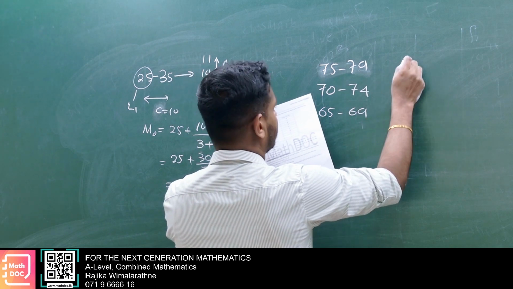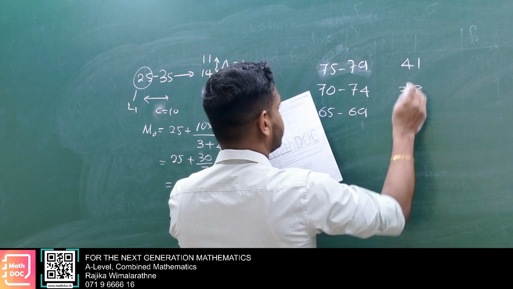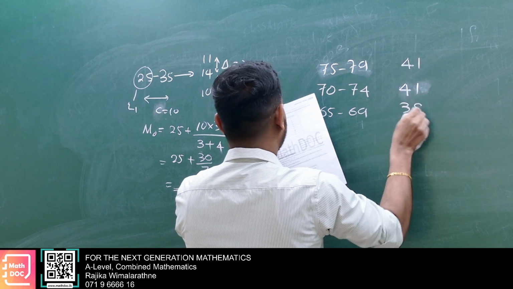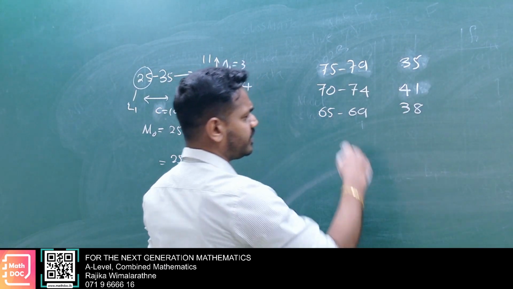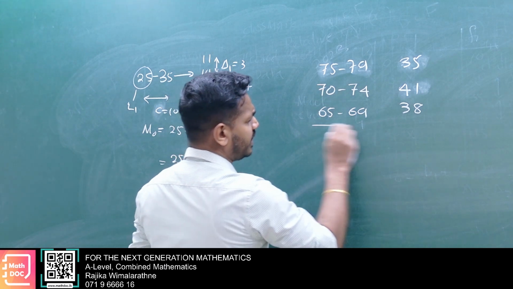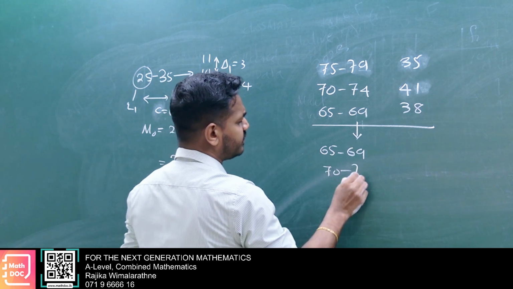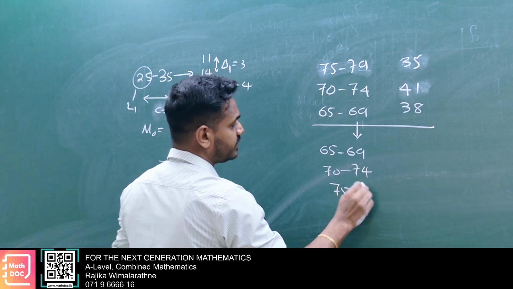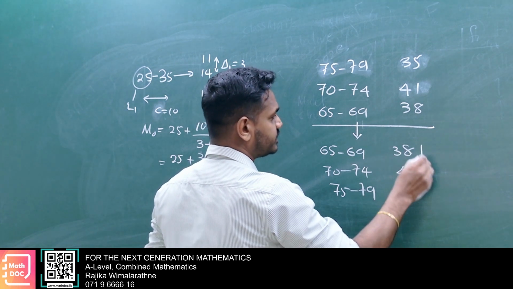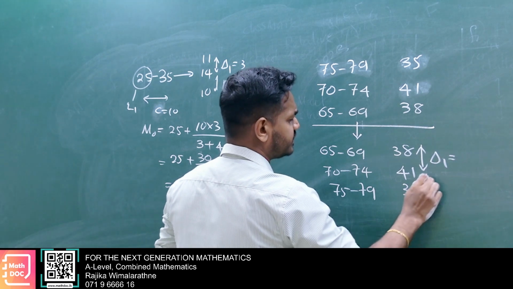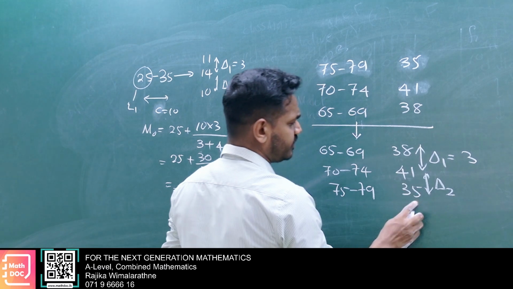Here frequency 41, here 38, here 50, here 41, here 38, here 35. No? Now you have to arrange in ascending order. Then ascending order arrangement: 65 to 69, 70 to 74, 75 to 79 this way. Then here 41, 38, 35. Then this is what we call delta 1, no? And this is delta 2.